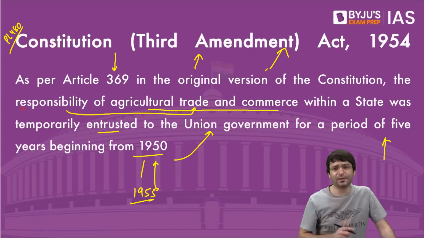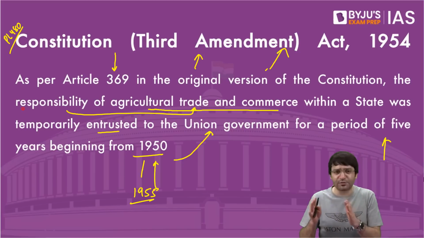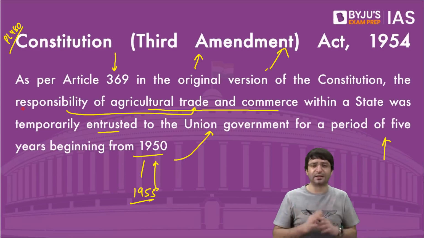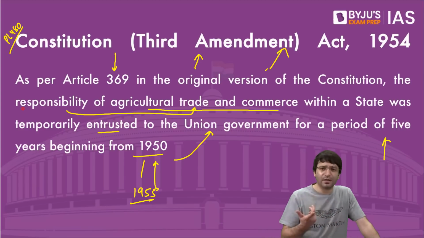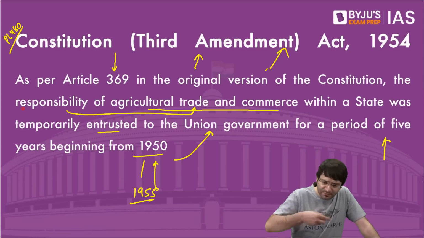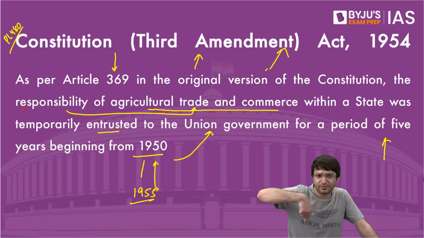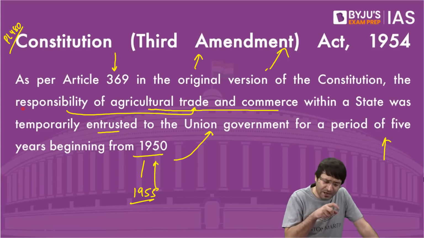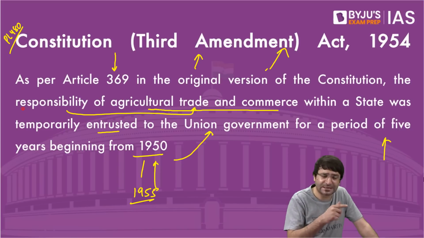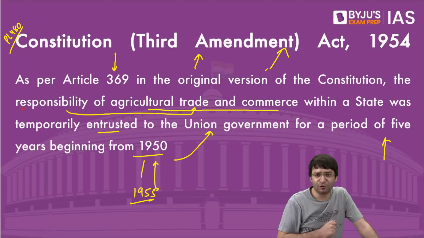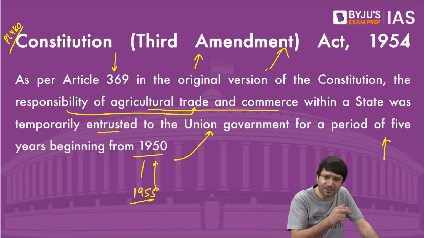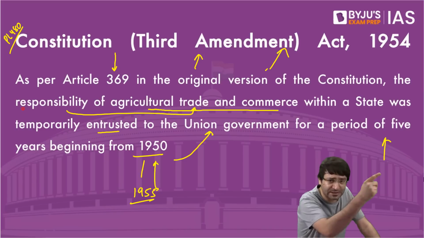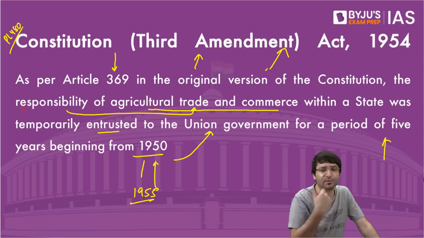Long story short, we are looking at legislative relations between the center and the states. For that, we know that the law passed by the parliament will be applicable throughout the country. Law passed by the state legislature will be applicable only with respect to that state. And parliament alone has the power to make extraterritorial laws. That means the laws passed by the parliament will be applicable to Indian citizens and their property abroad as well.